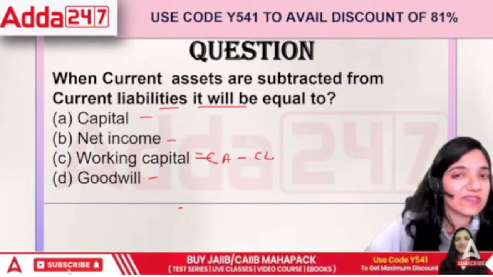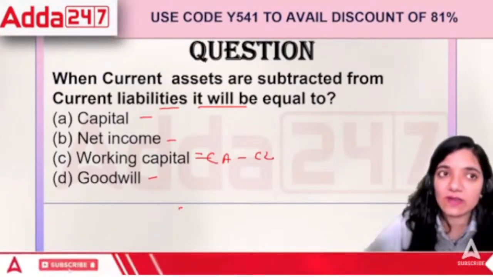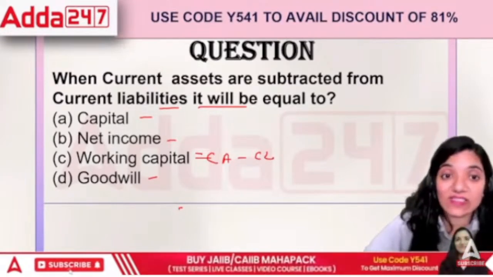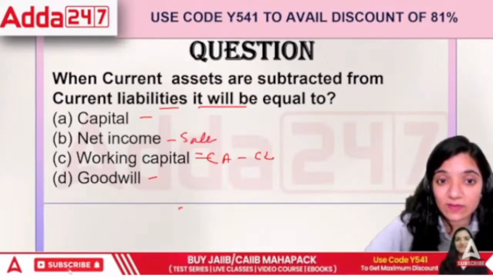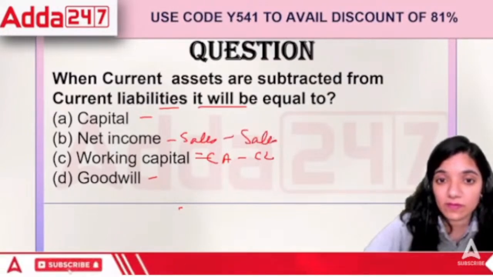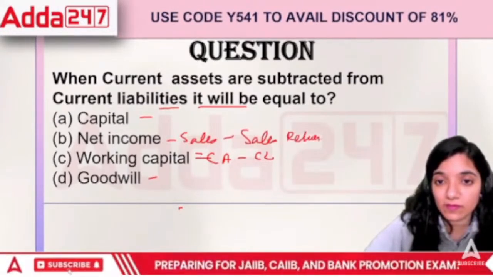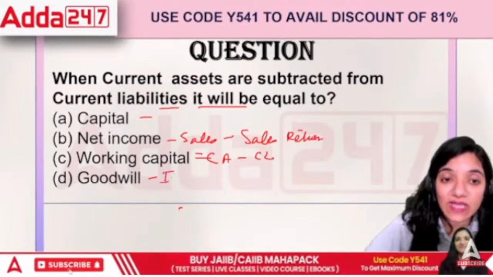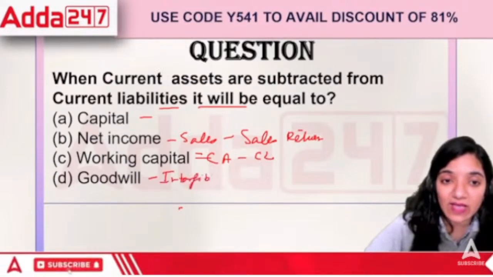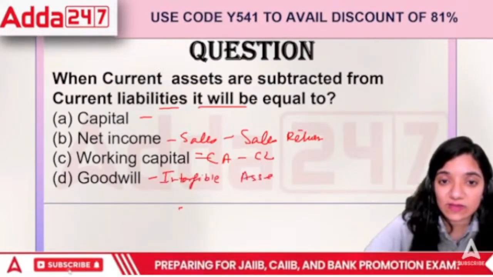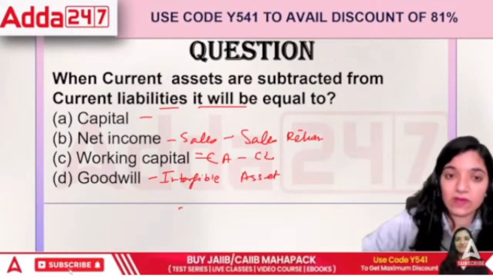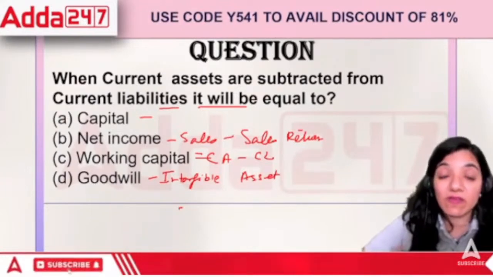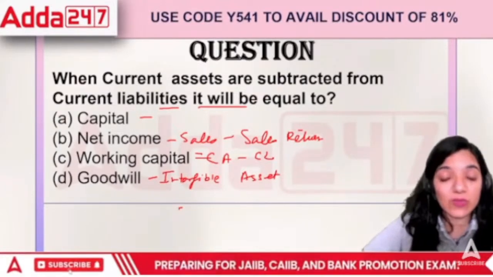So capital is basically the money that we invest in the business. Net income is the total income that we earn, right? Income, for example, net sales. Sales minus sales return is net income. Goodwill is basically the reputation of the organization, which is an intangible asset. In this case, the answer would be CA minus CL. When current assets are subtracted from current liabilities, we get the working capital.